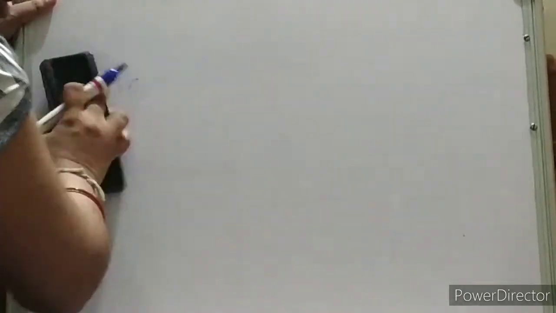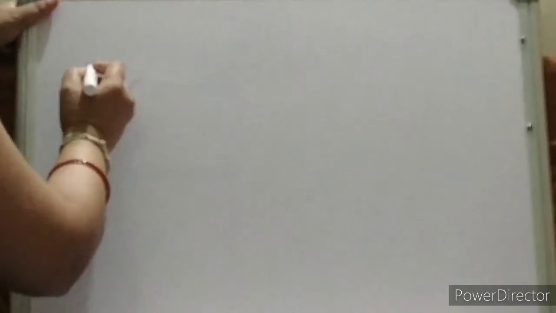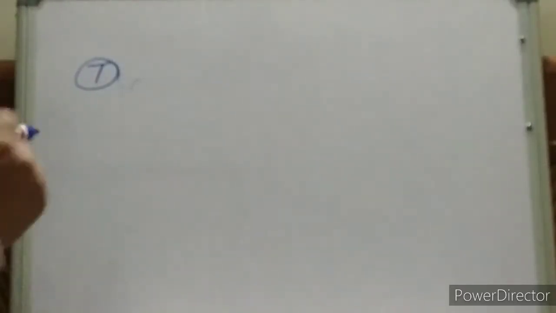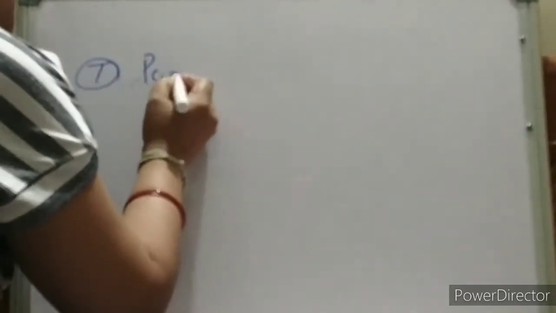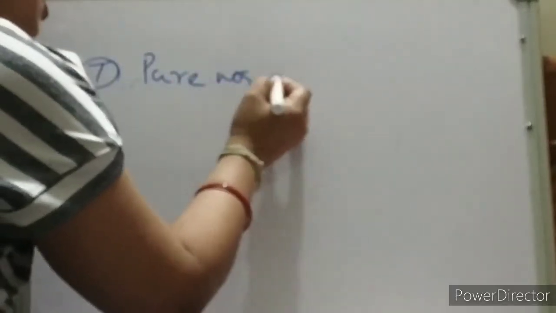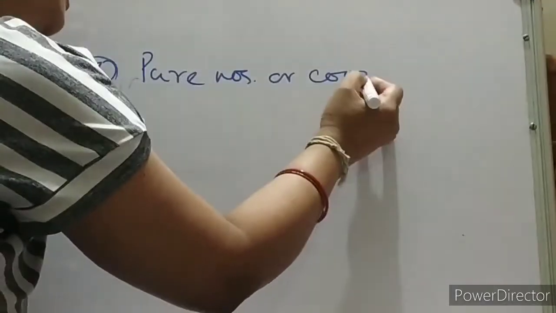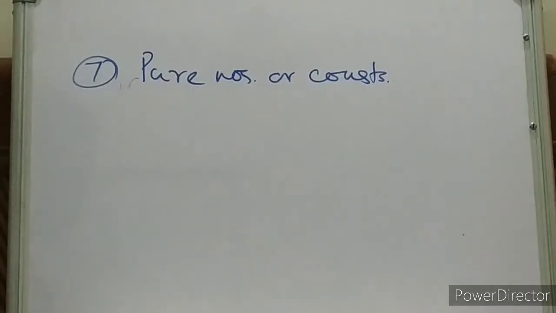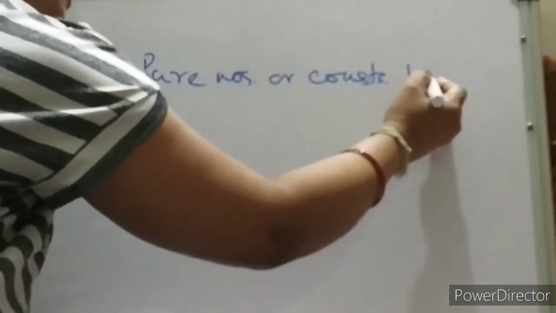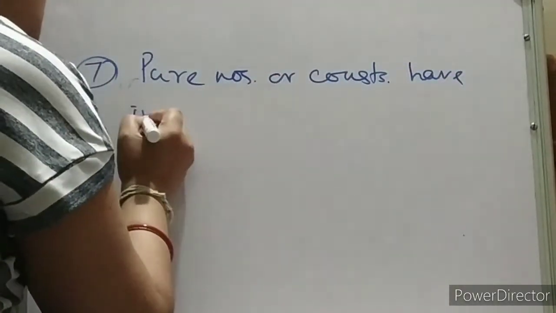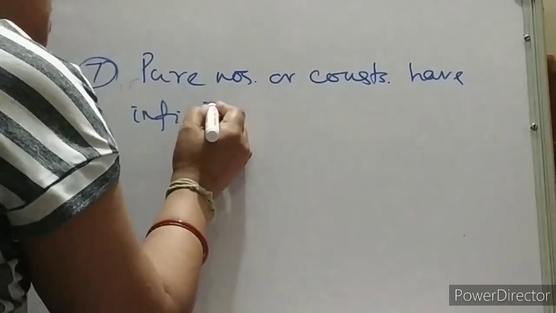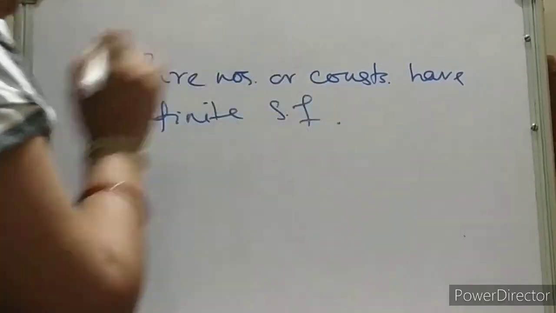Now the last rule, that is rule number 7. Pure numbers or constants have infinite significant figures.